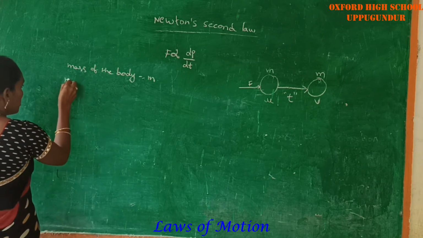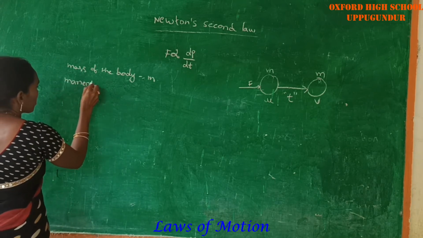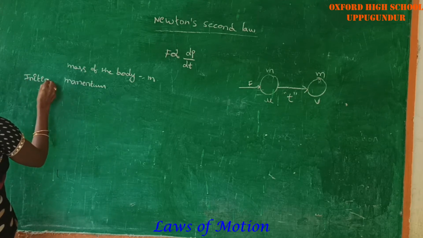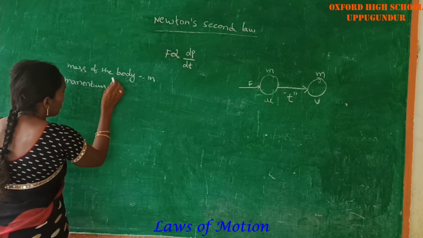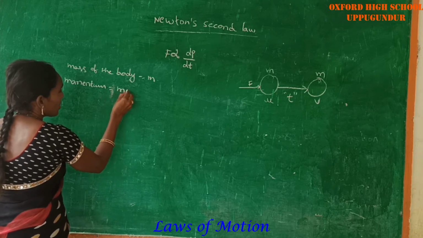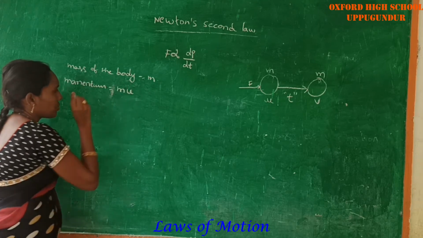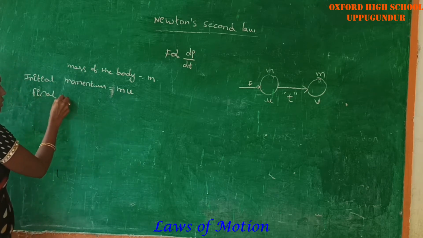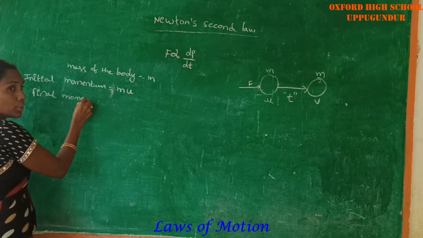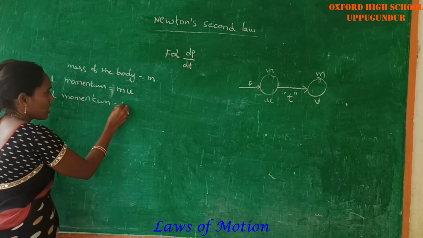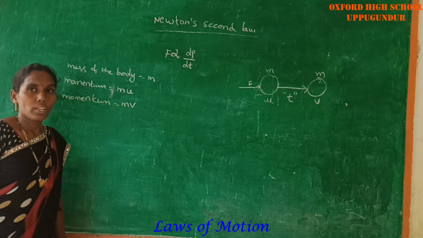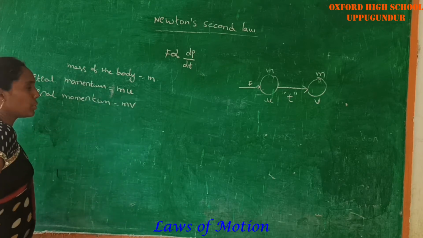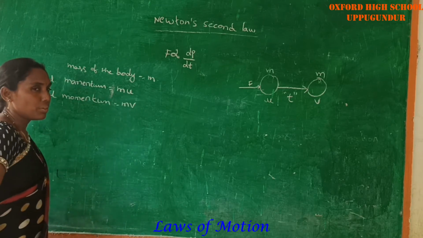Initial momentum is equal to the product of mass and initial velocity, mu. And final momentum is equal to mv.